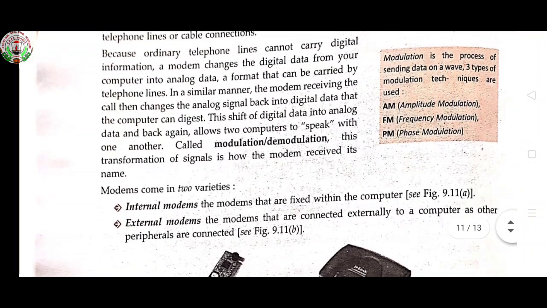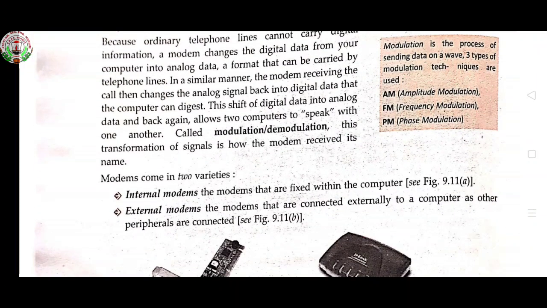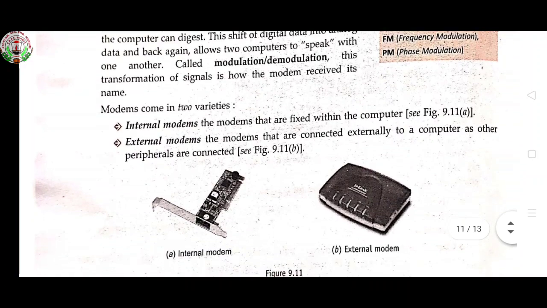Now, modems come in two varieties: internal modem and external modem. Internal modems are the modems that are fixed within the computer. Here an internal modem image is given. This is already fixed in your computer. External modems are the ones which we connect externally to a computer, as other peripherals are connected. So this is an external modem.